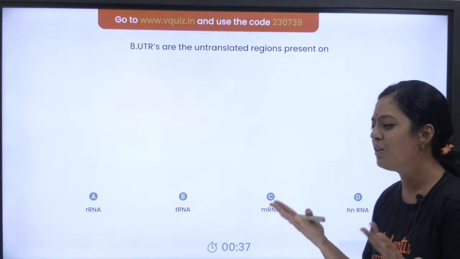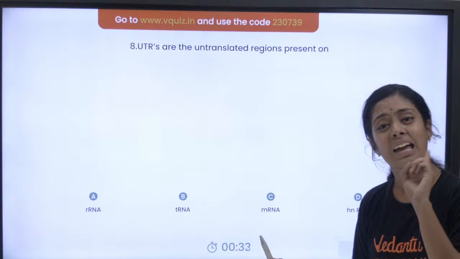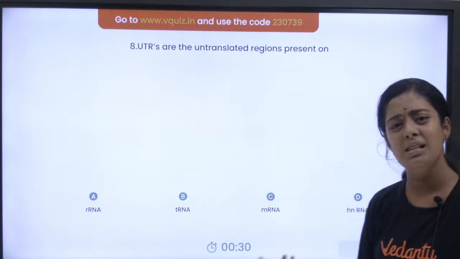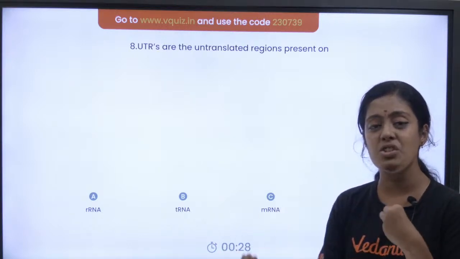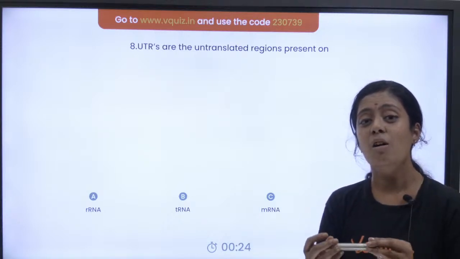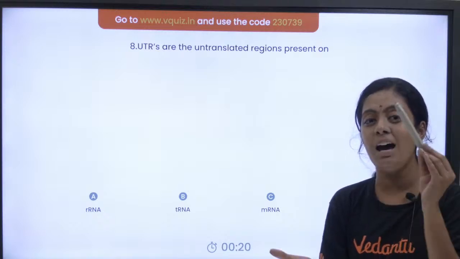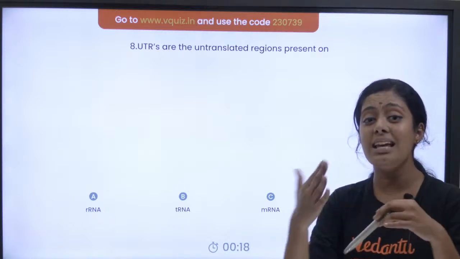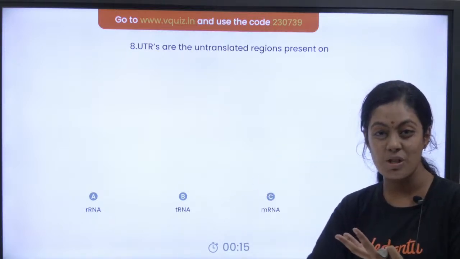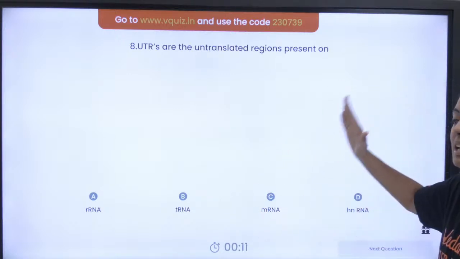Very good. It is mRNA. It is not hnRNA. What's the difference between hnRNA and mRNA? hnRNA is a precursor RNA. The first formed RNA before mRNA is your hnRNA. This hnRNA undergoes post transcriptional modification and forms mRNA. So the UTRs are present in the mRNA.